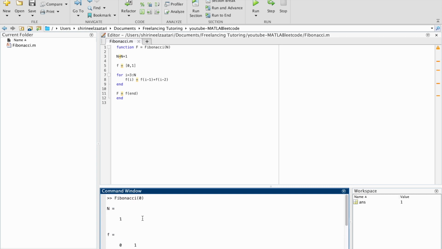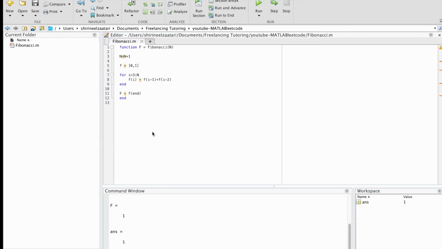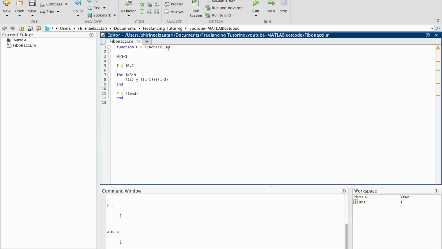So f of 0 is 1, which is wrong since we wanted f of 0 to be equal to 0. So let's try and see what went wrong. So for 0, n is 1. So that means this loop didn't really happen. And then we specified f is equal to f of end. So f of end is normally the default, but in the case of f of 0, we're actually just taking the first element, not the last element.